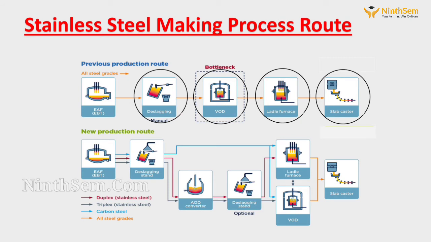After getting the desired chemistry, molten metal is taken to billet or slab caster for casting. Billet or slab of stainless steel is then rolled as per the customer's requirement. So, the discussed characteristics make stainless steel the prime choice where special applications like cryogenic treatment, corrosive media, heat resistance are required. You must have questions regarding the application of stainless steel.